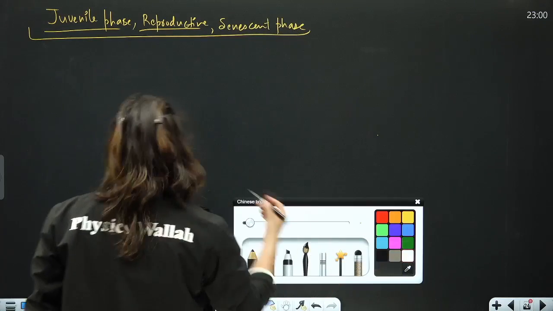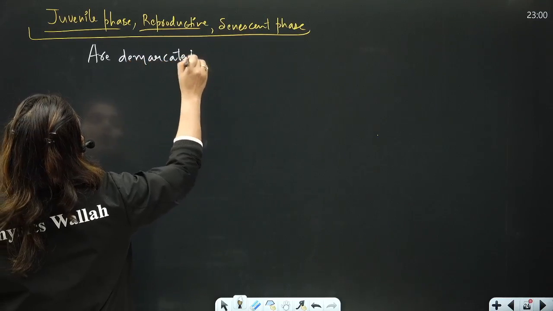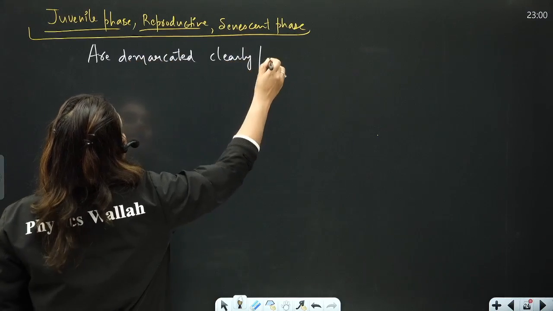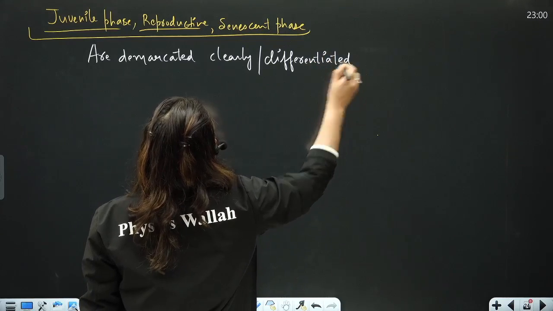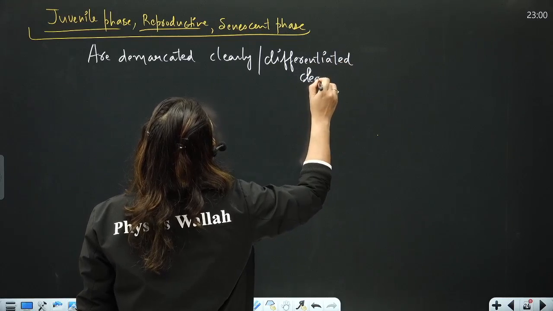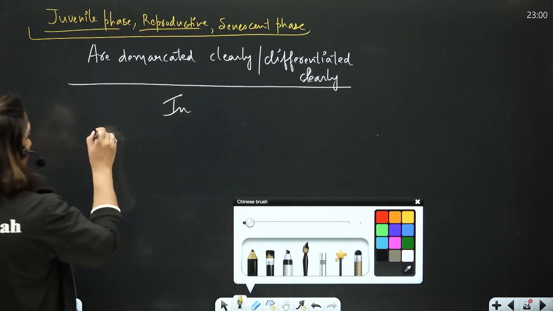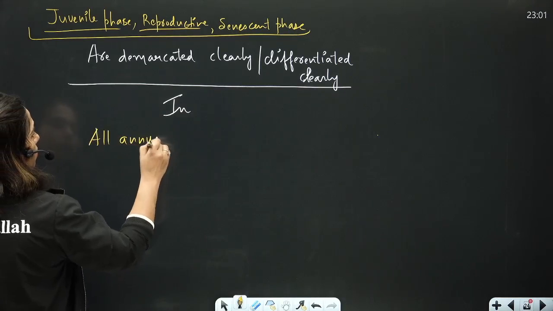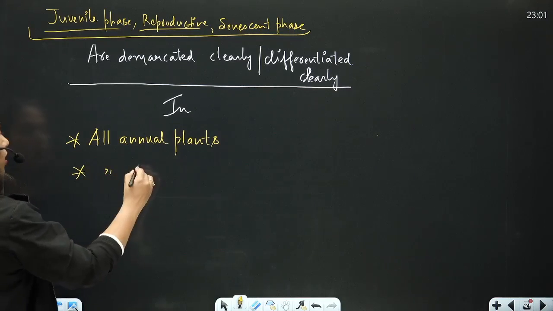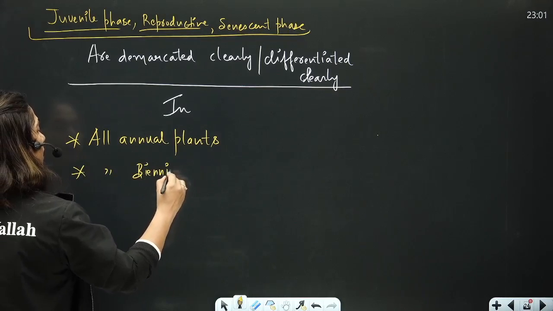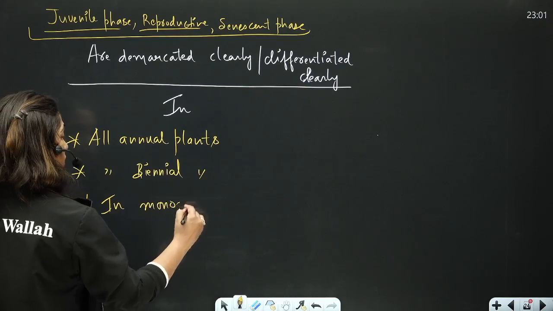These three phases are, this is a very, very common question, demarcated clearly or differentiated clearly in all annual plants, then in all biennial plants, and then in monocarpic perennial plants.